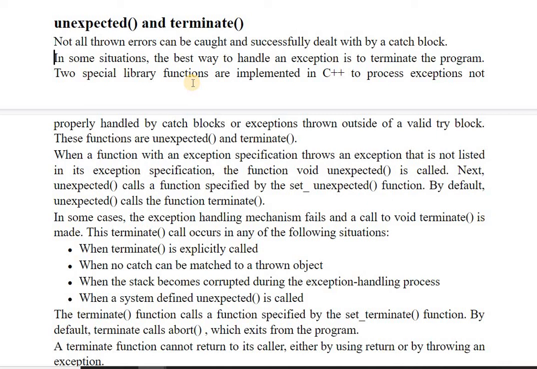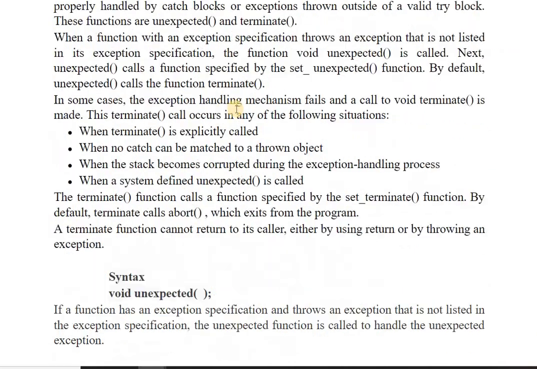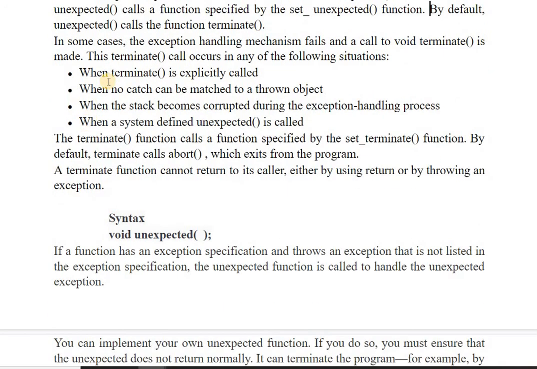And when a function with an exception specification throws an exception that is not listed inside the exception specification, the function void unexpected is called. जब आप exception specification देते हो और वो आपके catch के साथ match नहीं होती है, तो उस case में unexpected function call होता है। ये जो unexpected function call है, that is specified by the set_unexpected function, which is a built-in function. By default, unexpected calls the function terminate. So when unexpected को call करने की ज़रूरत पड़ती है by catch block, then it will in turn call the terminate function. So in some cases also the exception handling mechanism fails and a call to void terminate is made.